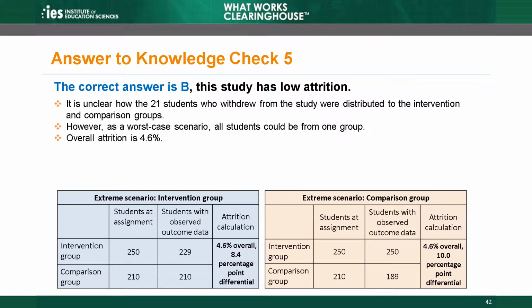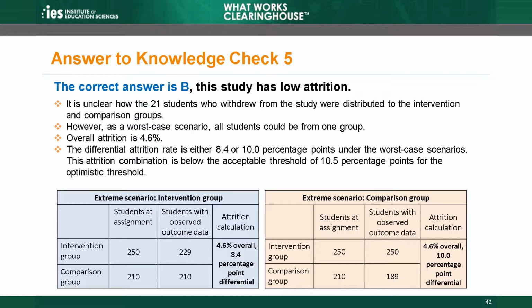Overall attrition is 4.6% in either scenario. For this level of overall attrition, even if differential attrition is as high as 10.5 percentage points, the study will have low attrition under the optimistic threshold. If we assume that all 21 students were in the intervention group, we find differential attrition is 8.4 percentage points. If we assume that all 21 students were in the comparison group, we find differential attrition is 10.0 percentage points. Using the worst-case differential attrition result of 10.0 percentage points, the study has low attrition under the optimistic threshold.